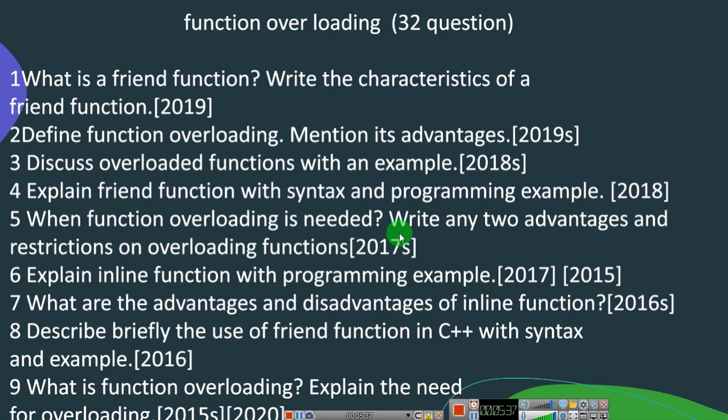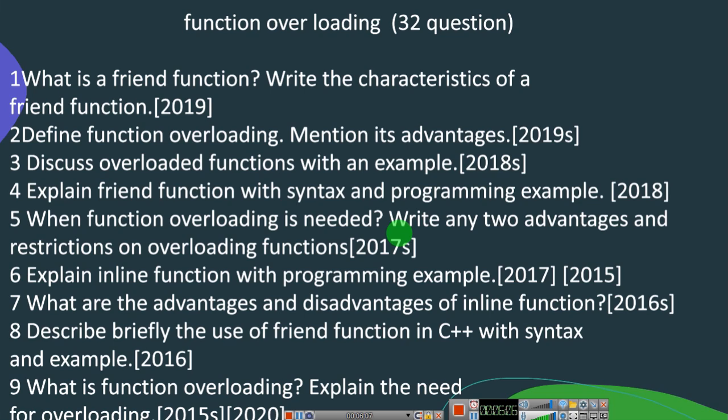These are the important questions, and these are the things that you have to study for your exam. Always take the heading, that is function overloading. First you are going to study the definition of function overloading, or what is function overloading, syntax, example. After that, advantages, disadvantages, and characteristics.